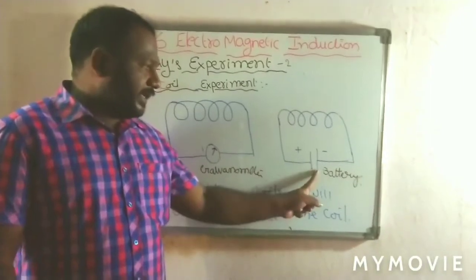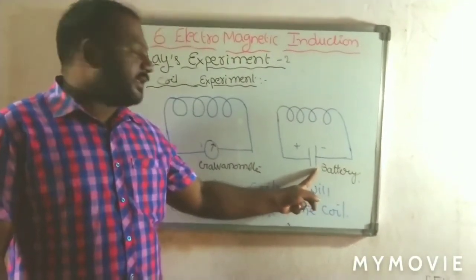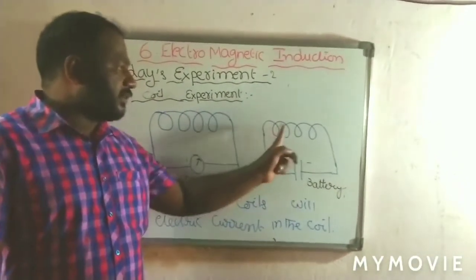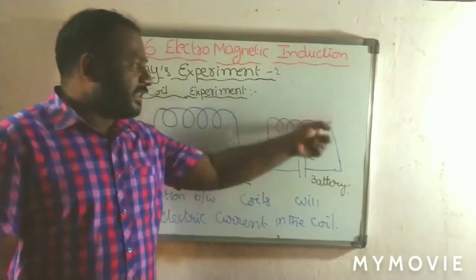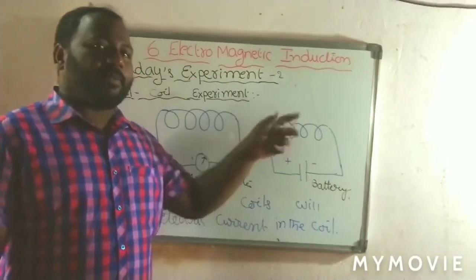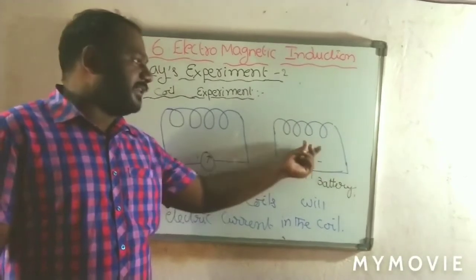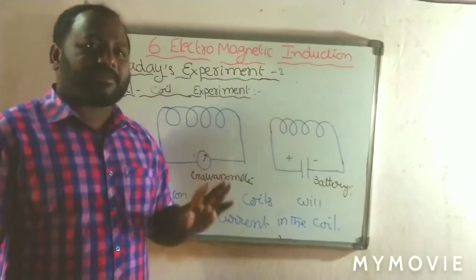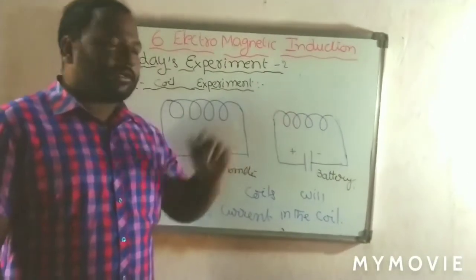Electromagnet means a battery is connected. By connecting the battery, current flows through the coil, and it creates a magnetic field.